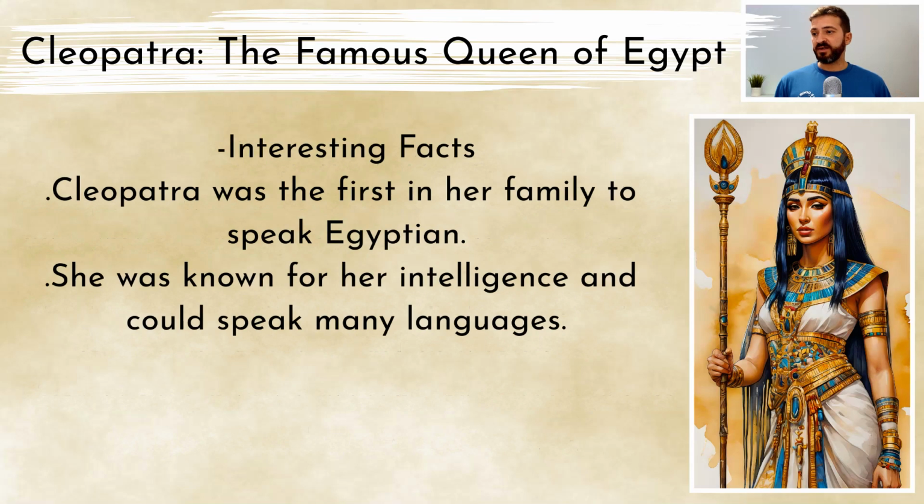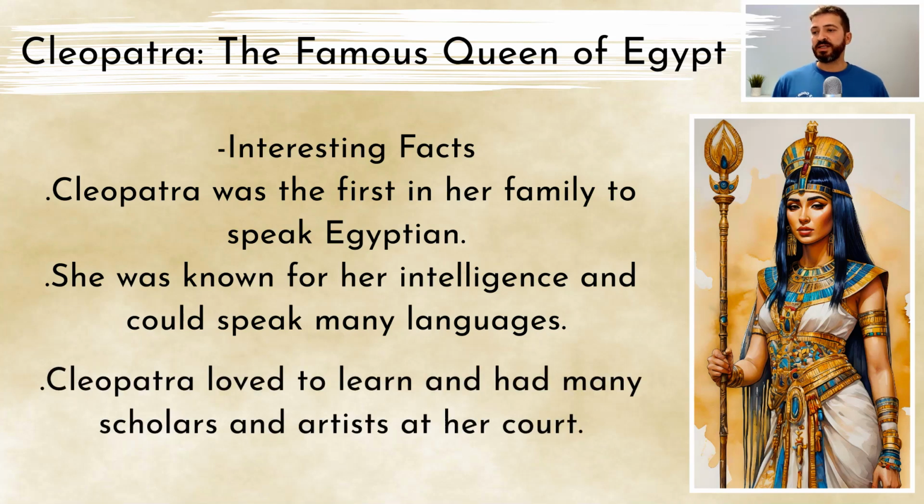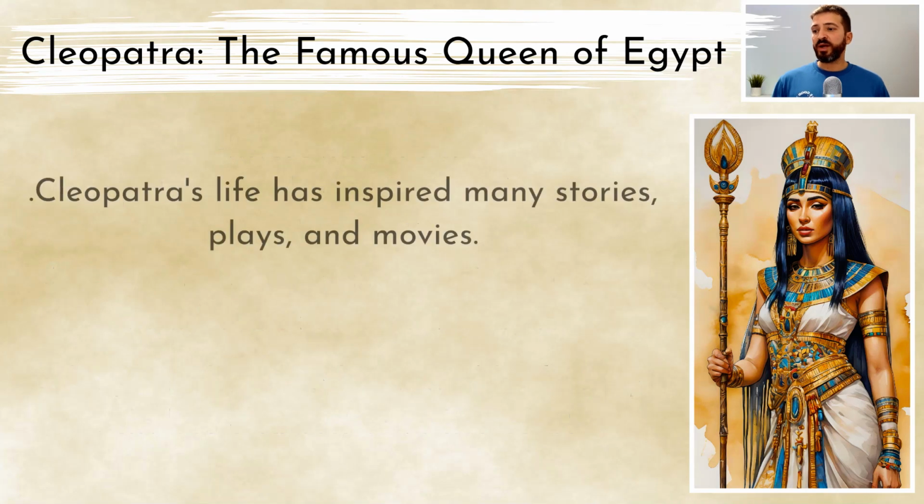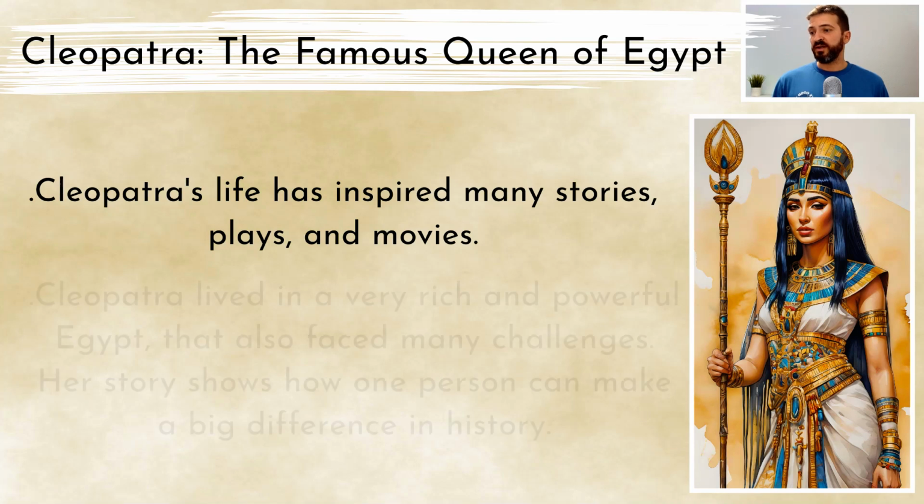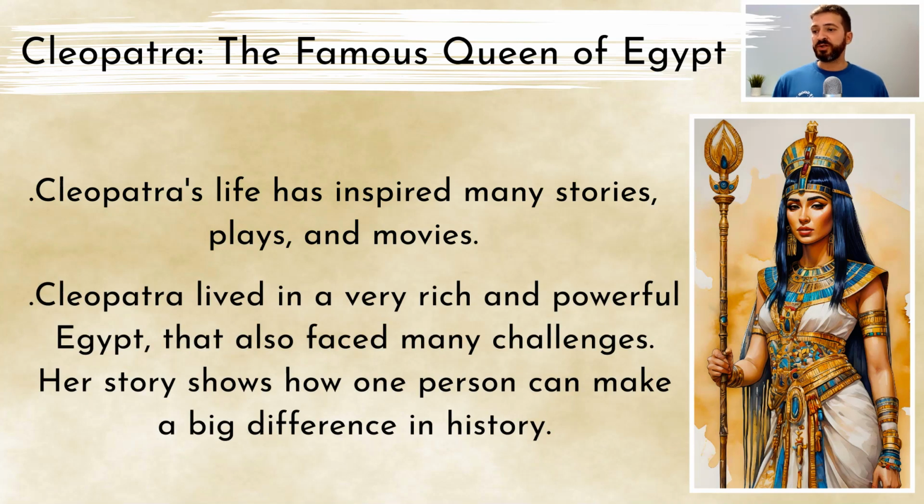Interesting facts. Cleopatra was the first in her family to speak Egyptian. She was known for her intelligence and could speak many languages. Cleopatra loved to learn and had many scholars and artists at her court. Cleopatra's life has inspired many stories, plays, and movies. Cleopatra lived in a very rich and powerful Egypt that also faced many challenges. Her story shows how one person can make a big difference in history.